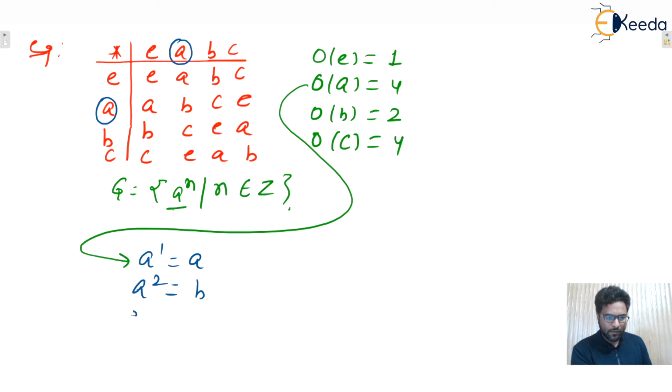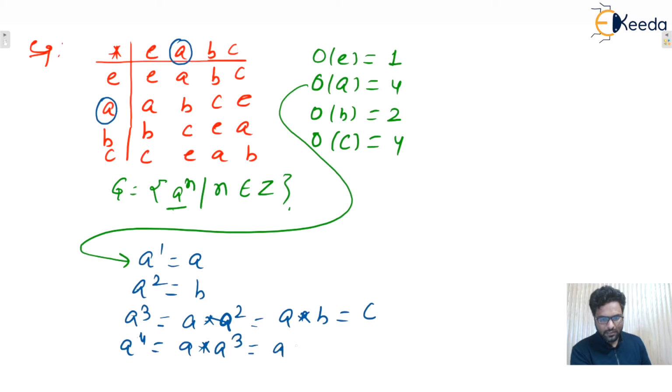a cubed is a star a squared, and a star a squared is a star b, which is c. a to power 4 is a star a cubed, that is a star c. And a star c is the identity element.